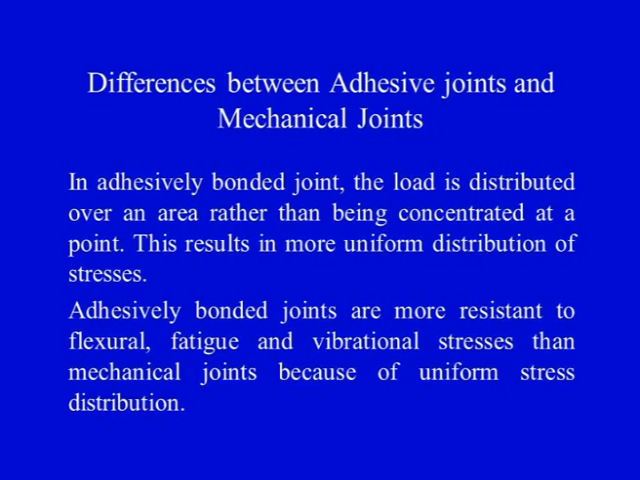So once again, I am reading what's there on the screen. In an adhesively bonded joint, the load is distributed over an area, that is the bond area where the adhesive has been applied and where the two plates have been joined together, rather than being concentrated at a point as in the case of mechanical fastening. This results in more uniform distribution of stresses. So adhesive joints in such cases may prove to be a better alternative as compared to mechanical fastening.